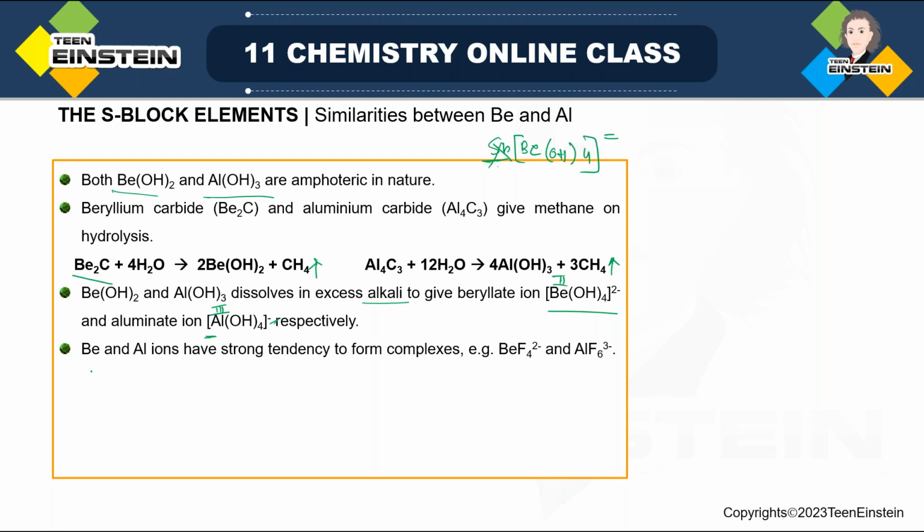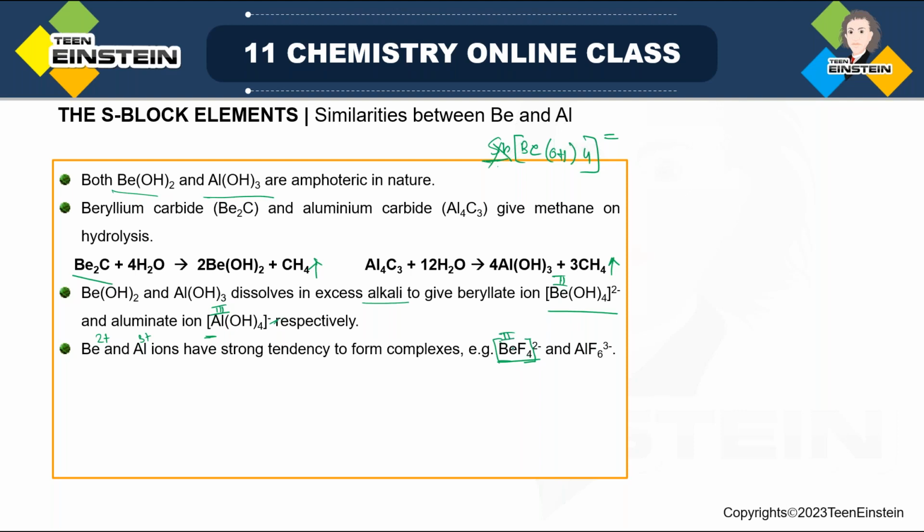Both these ions, that is Be2 plus and Al3 plus, have strong tendency to form complexes. When I say they have tendency to form complexes, see the complex example we have given, with which anion? With anion F minus, that is fluoride anion. Now [BeF4] 2 negative, you can also put third bracket here so that you can understand that this is overall 2 negative charge extra.